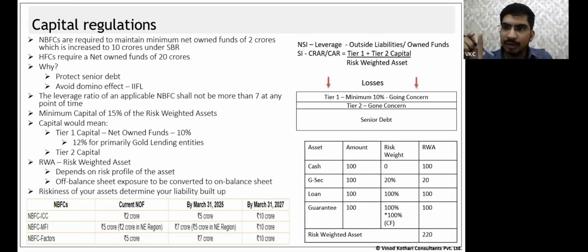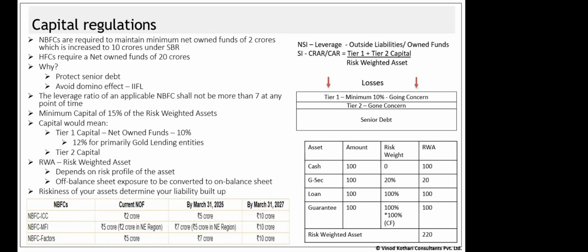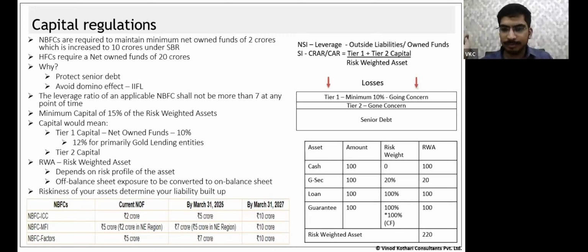Now, what is this conversion factor actually? Because this exposure is off-balance sheet, I do not have an on-balance sheet equivalent to it. So to translate the off-balance sheet exposure into an on-balance sheet one, I use a conversion factor. What the conversion factor says is: if this asset, which is currently off-balance sheet, comes onto your balance sheet, what losses could arise as a balance sheet exposure? We convert those values. Understood? In simple terms, amount into conversion factor into risk weight is equal to risk weighted asset.